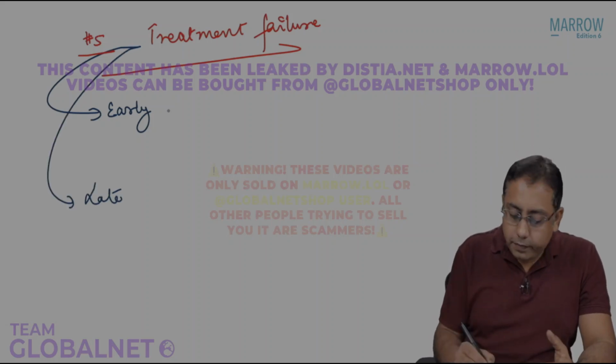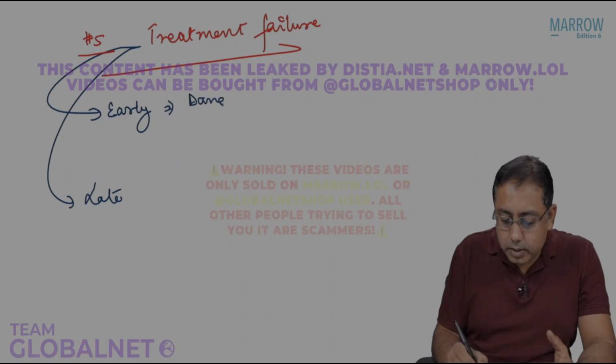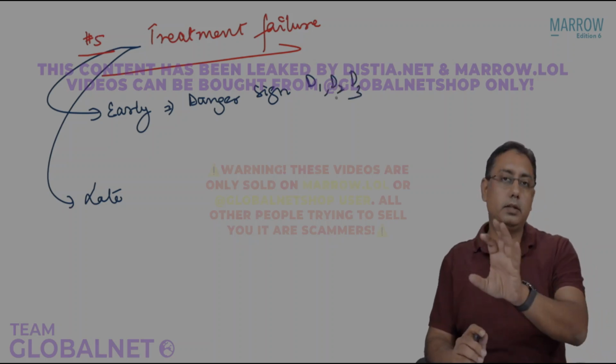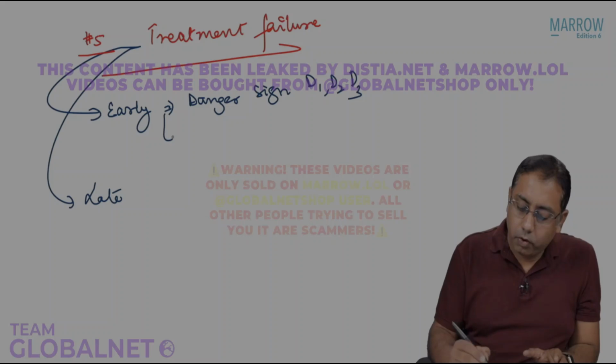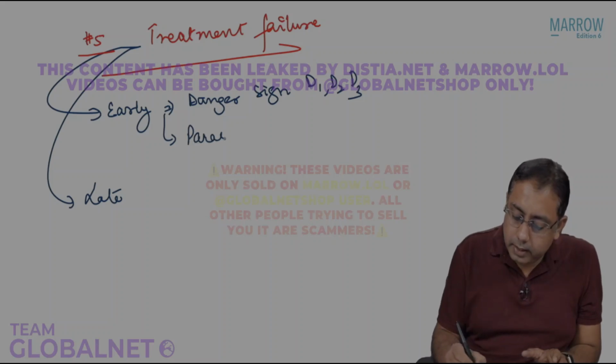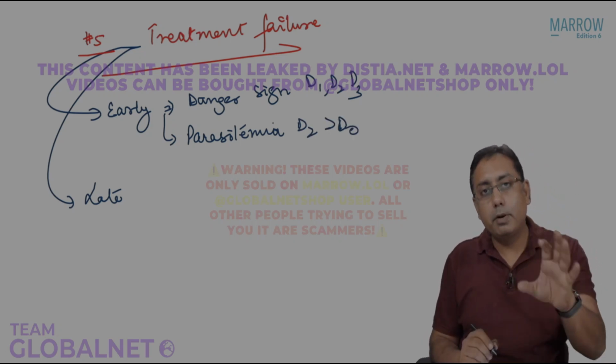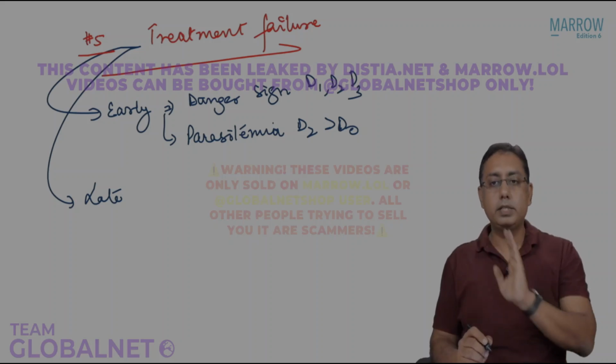The early treatment failure means there are danger signs persisting, either on day 1 or day 2 or day 3, but any day the danger signs are persisting. Or in case there is parasitemia persisting on day 2, which is more than on day 0. More number of parasites on day 2 compared to day 0.